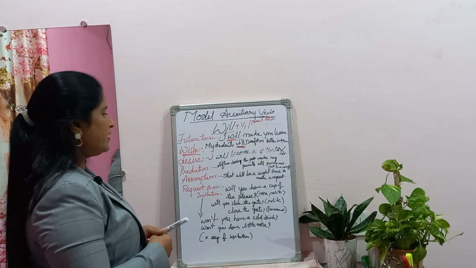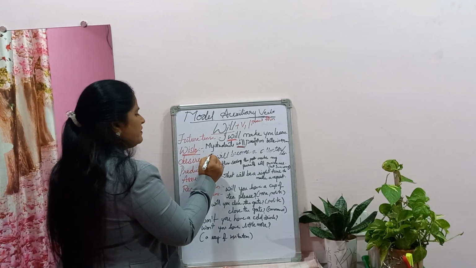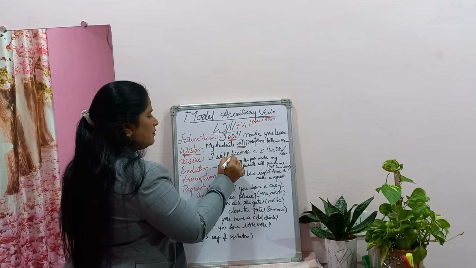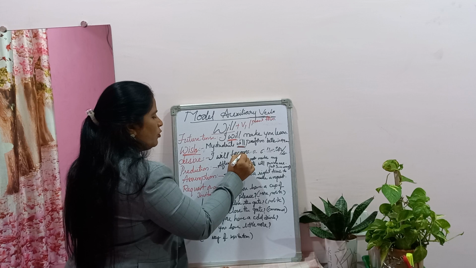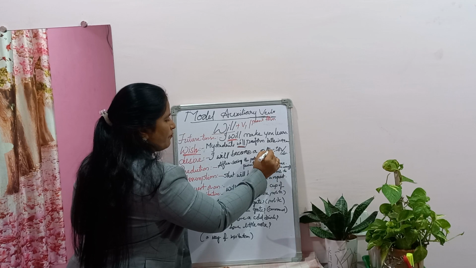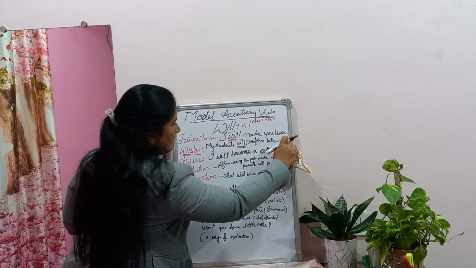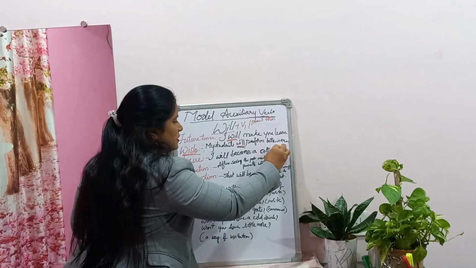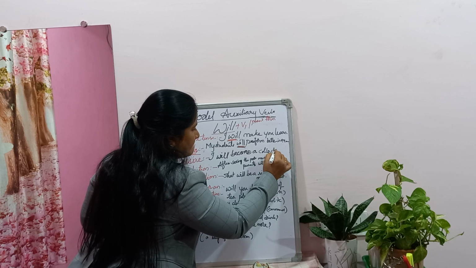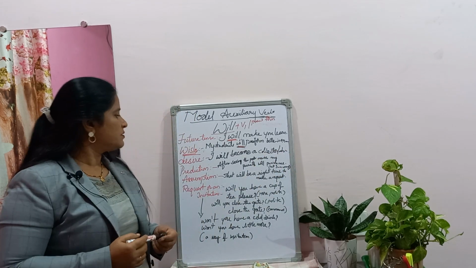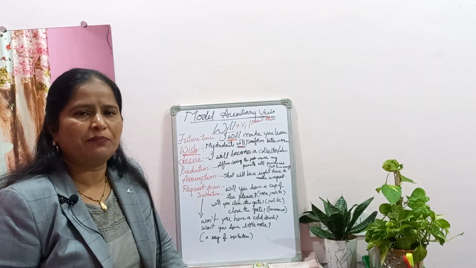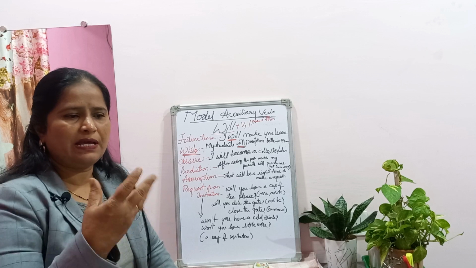The other sentence which I have written is about desire. What is the meaning of desire? Want and desire are both the same. What is want? Here now see, I will become a collector or doctor. It is my desire. It is my want. I want something. What do I want? I want a chocolate. I want a biscuit.